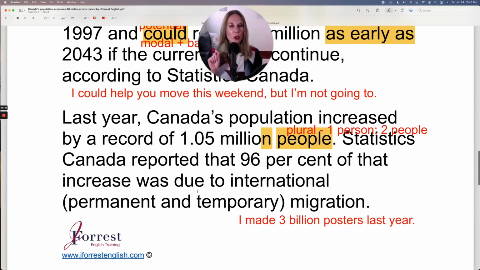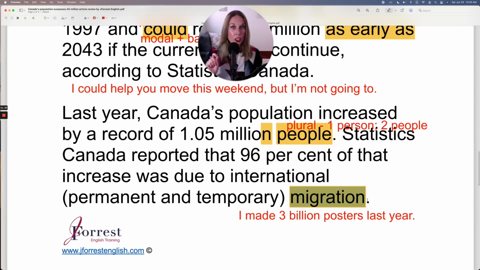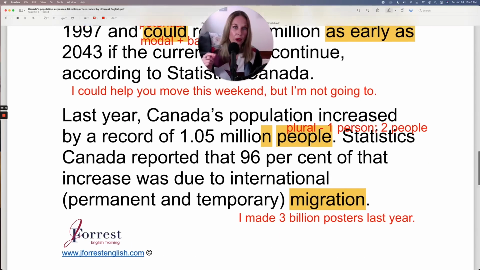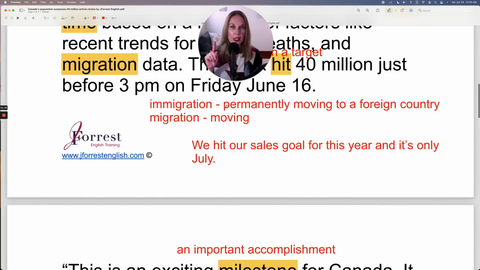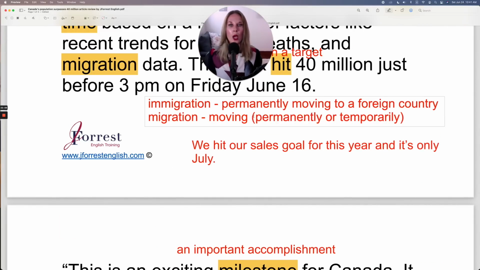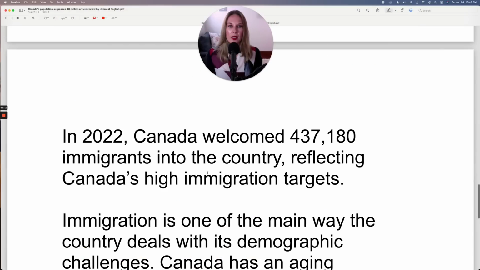But if you understand the word migration, you know that it means both permanent and temporary, because remember, that's how I explain the difference to you. So just moving. So I'll add that, moving permanently or temporarily for migration. And immigration, it implies permanent. You want to stay in that country permanently. Let's get back to it.